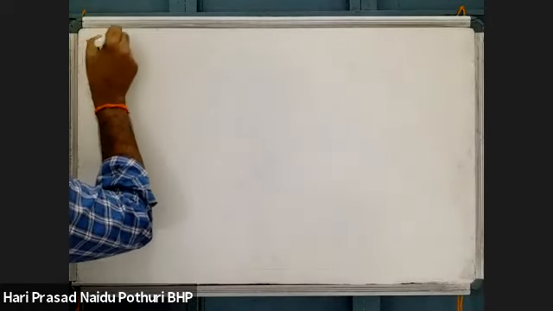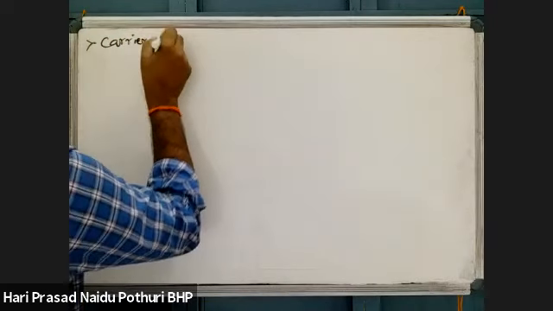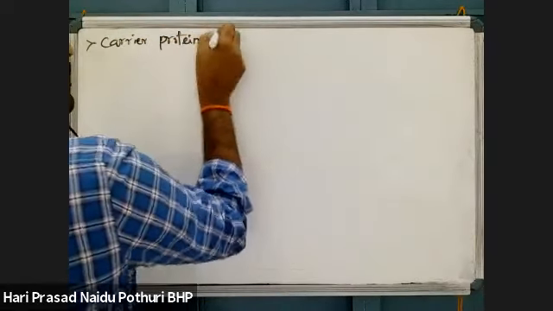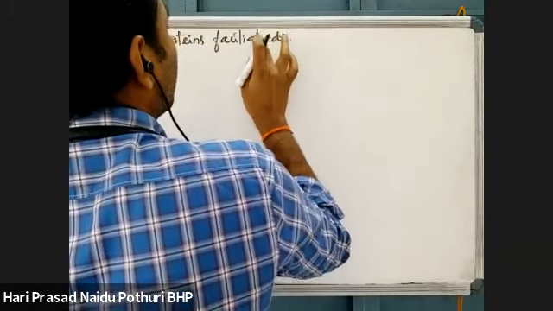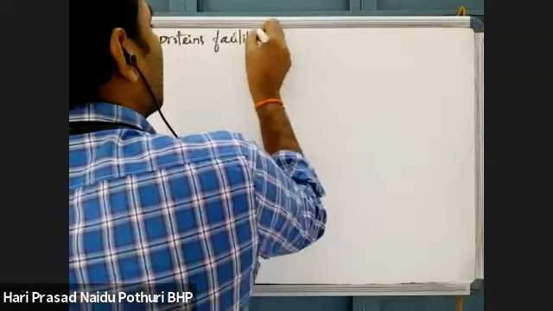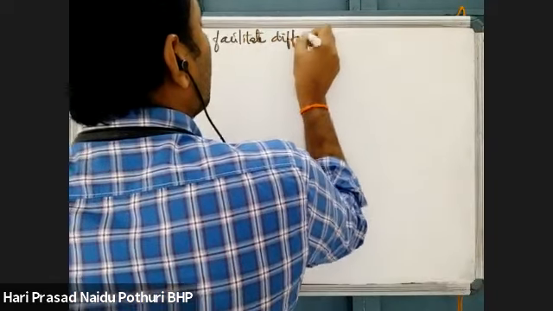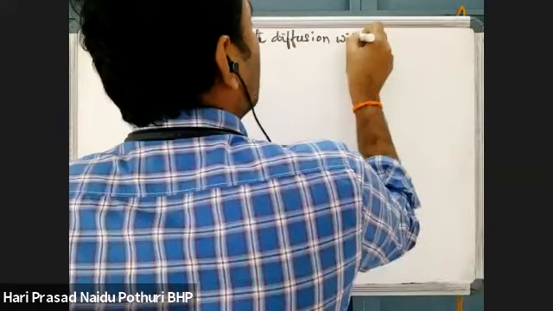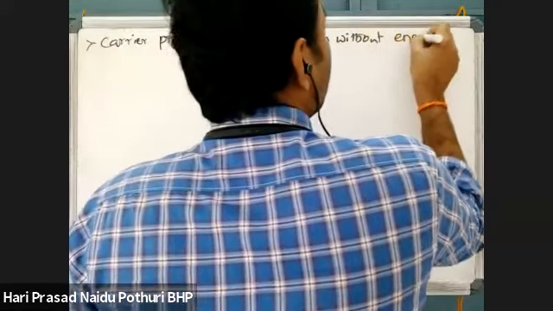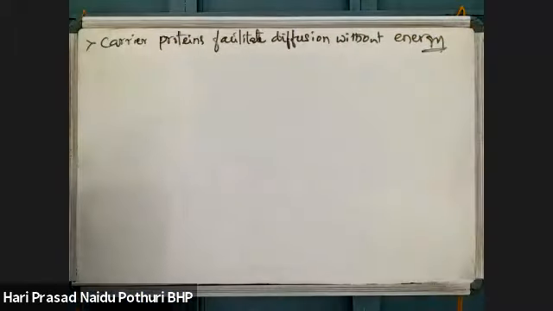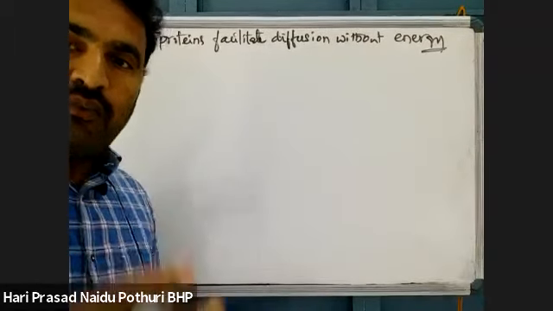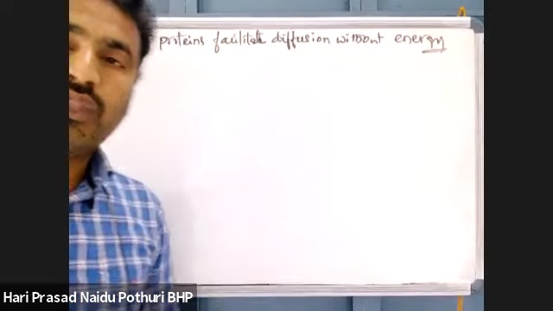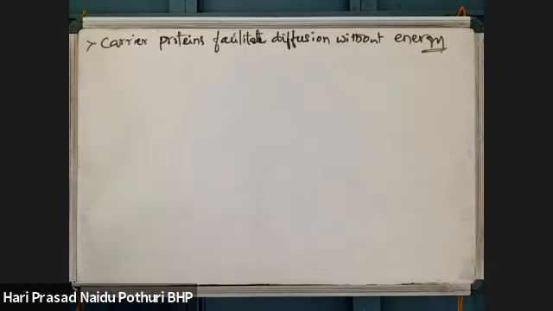Carrier proteins facilitate diffusion without energy. That's why the process is included under passive processes. These carrier proteins facilitate diffusion without using ATP as energy.